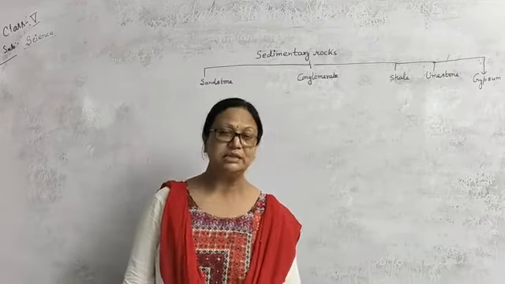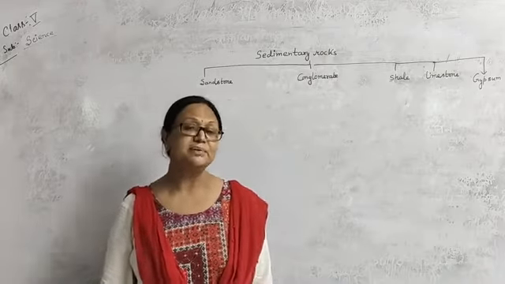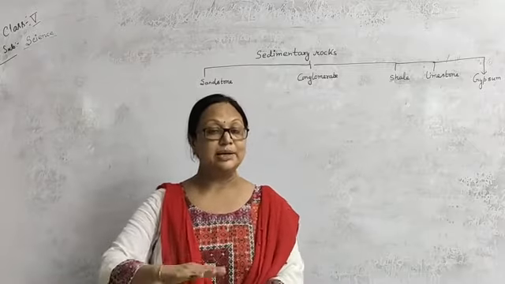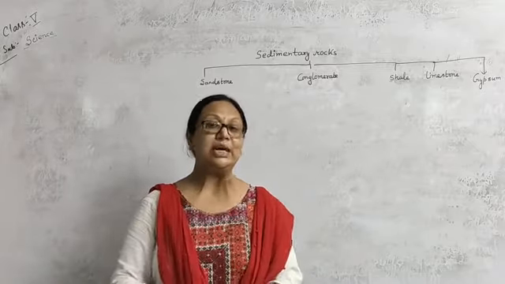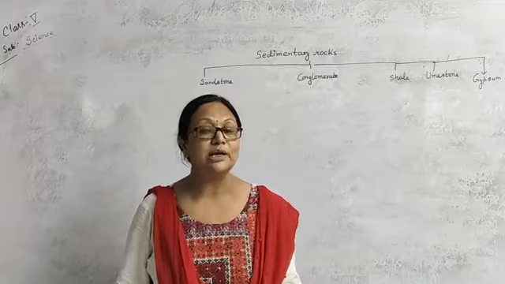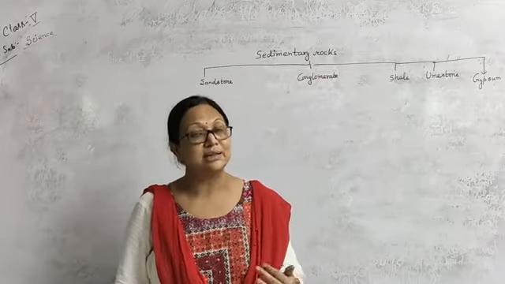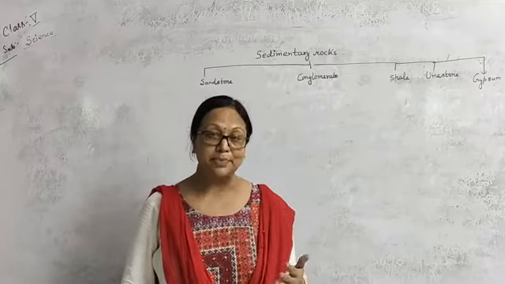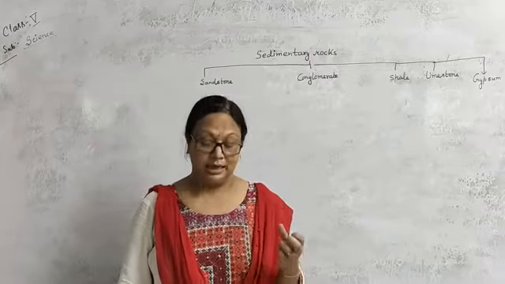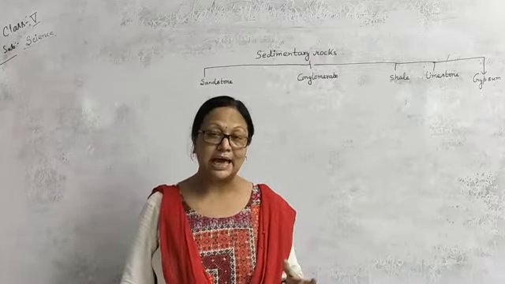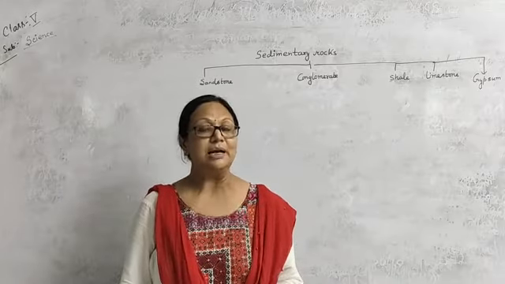Why is the name sedimentary rock given? Sedimentary rocks means they are deposited layer by layer. So they are formed due to the layering of the deposited things. What are the deposited things? What is the collection of things? These are pebbles, soil, sand, mud and clay. These are layered up.